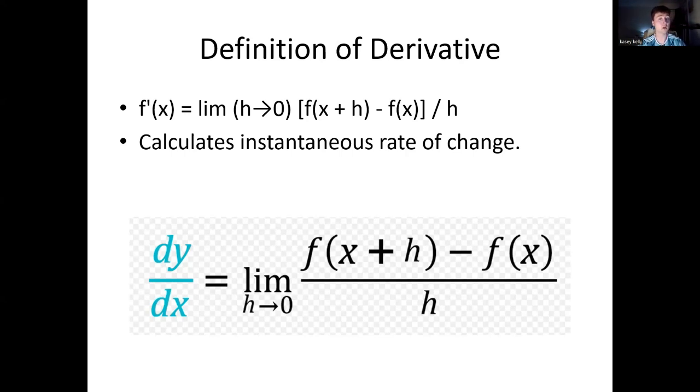Number three, the numerator of the formula, f of x plus h minus f of x. This is the change in the y values, the function's output between the 2 points. The value after stepping by h minus the value where you started. In other words, this gives us the vertical change. So number four, what is h exactly? This is the change in x, the horizontal step you made. It is just how far you've moved along the x-axis.